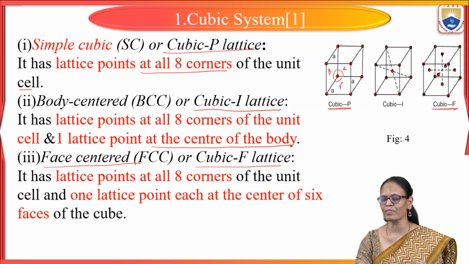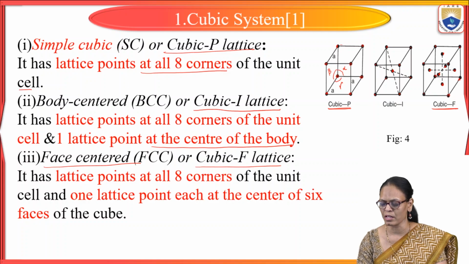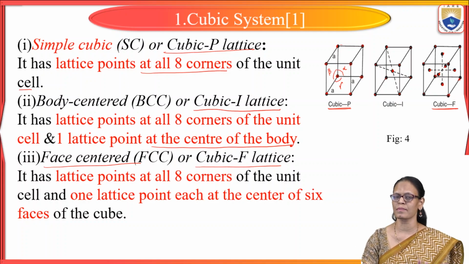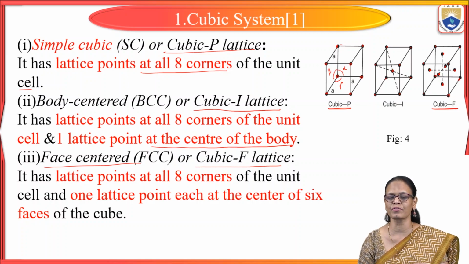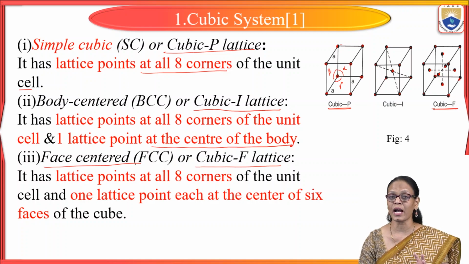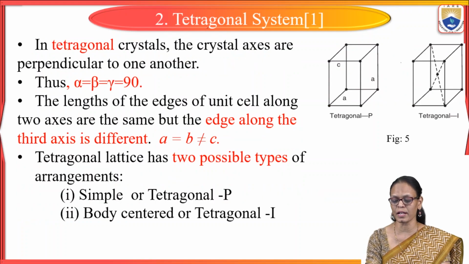So basically what we are trying to understand is that we have taken the arrangement of atoms and grouped them into 7 crystal systems, and the first one is the cubic system. In the cubic system, again, we have 3 different types of arrangement. One is the simple cubic lattice, where there are atoms only at the 8 corners. In the body centered, that is cubic I, there is 1 atom at the center of the unit cell in addition to the 8 atoms at the corners. And in cubic F, we have atoms at the center of the faces also in addition to the corner atoms. Now coming to the tetragonal system.